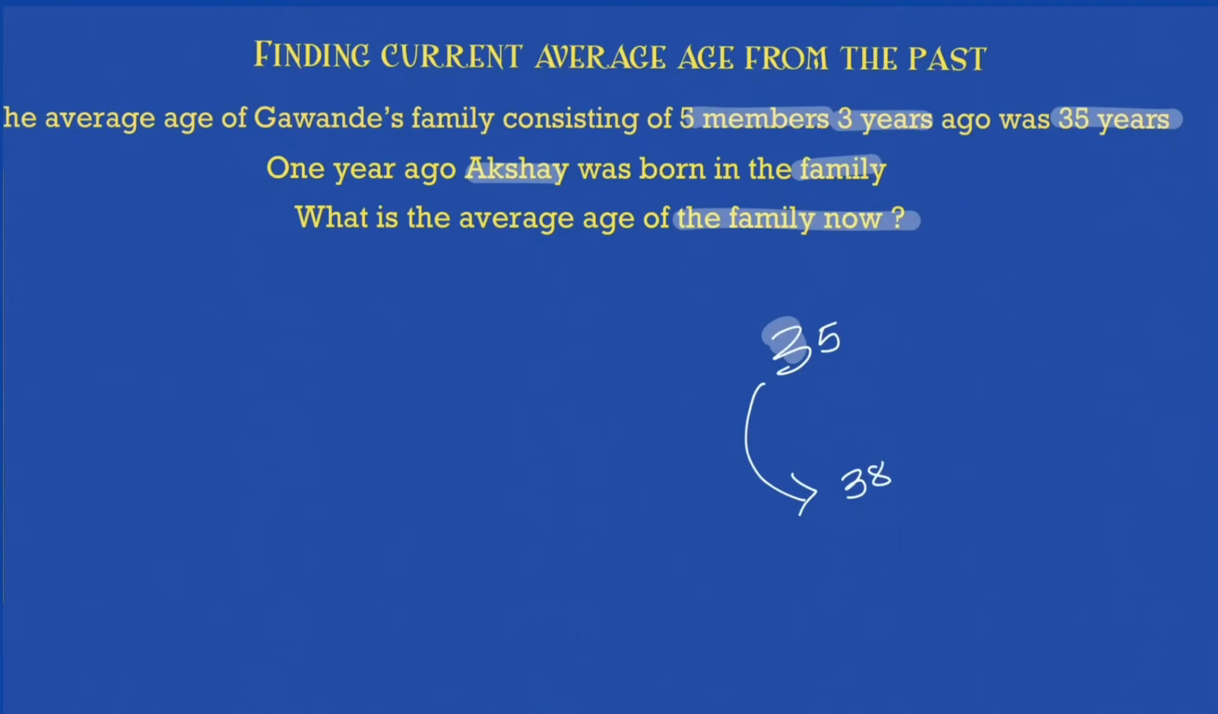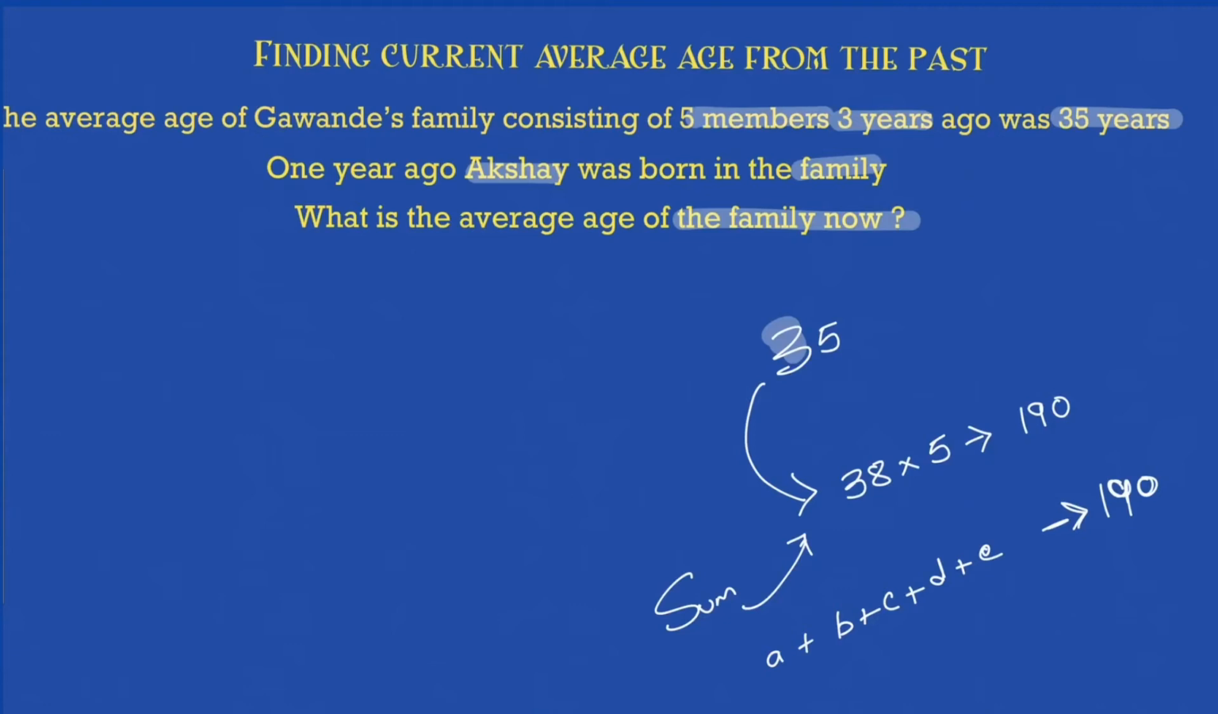Now if I ask what the sum of the ages of all the members right now is, you will say 38 into 5, which we also solved in the first part, which is nothing but 190. So 190 is the sum of the ages of all the members in the family right now: A plus B plus C plus D plus E, 5 members, sum of ages is 190. This is the current scenario.